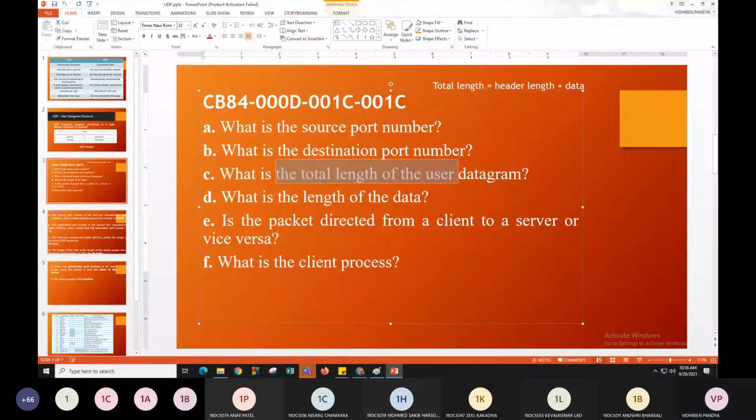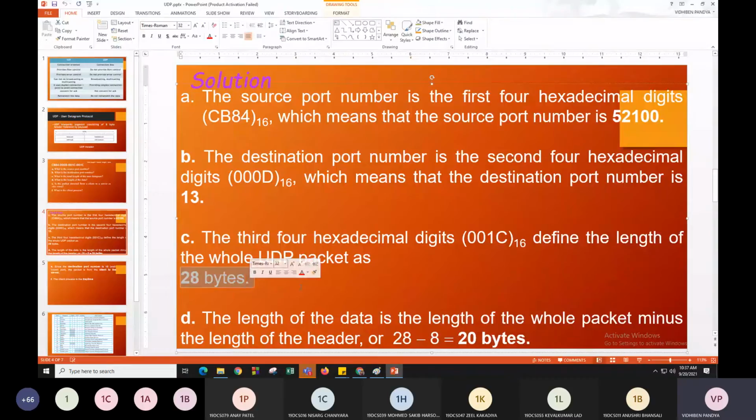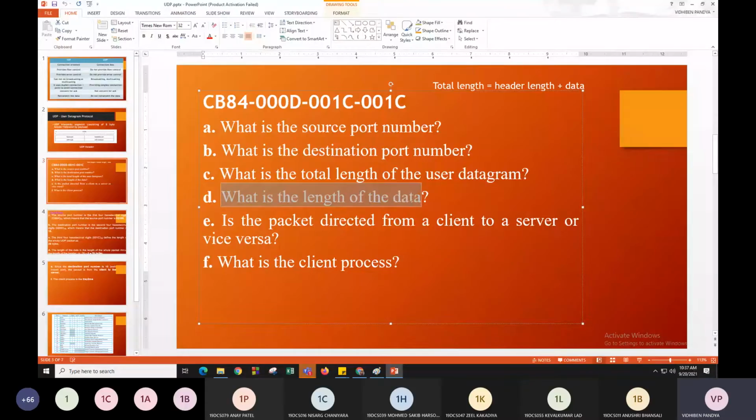So what is the total length of the user datagram? 001C. That is 28 bytes. Okay. So the total length is 28 bytes. Now if it is asked, what is the length of data? How can you calculate the length of data?